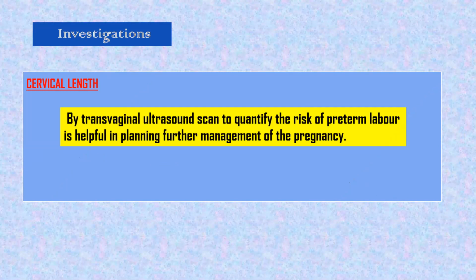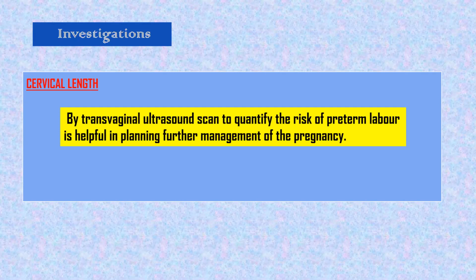25 mm. Up to what gestational age? 34 weeks. And from what gestational age is it 1.5? From 30 weeks, it is 1.5. Yeah, 1.5 and above is indicative that there is no risk of preterm delivery.